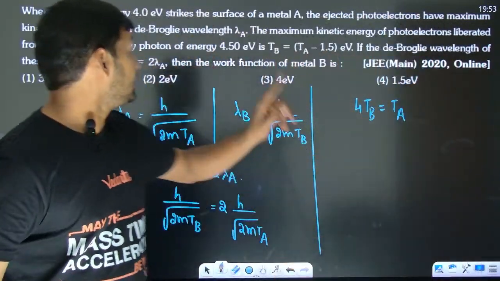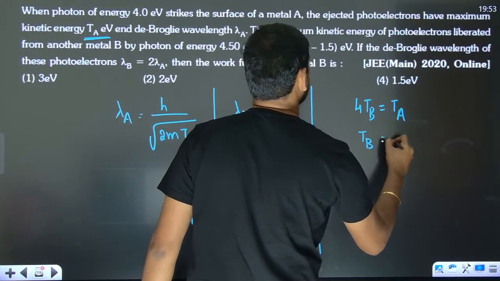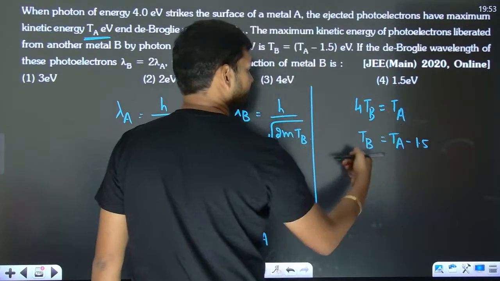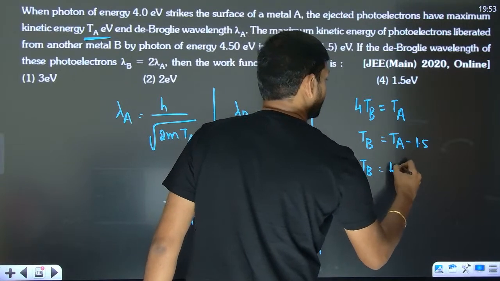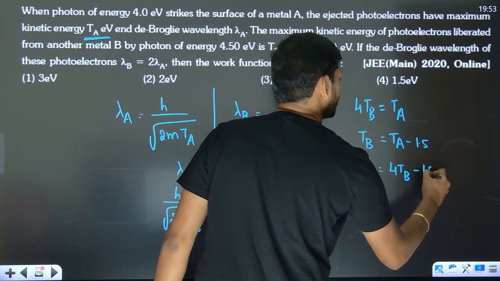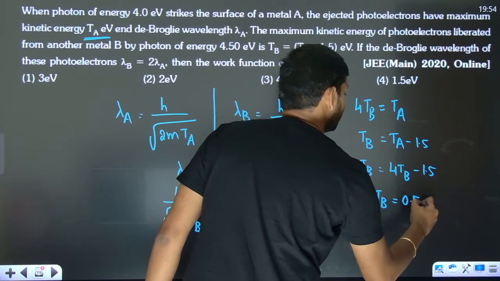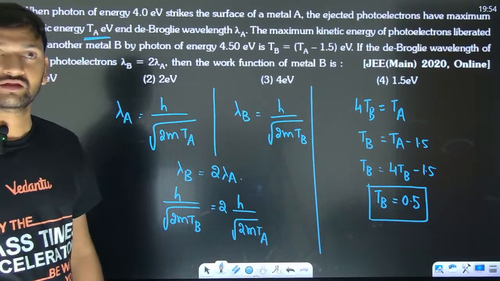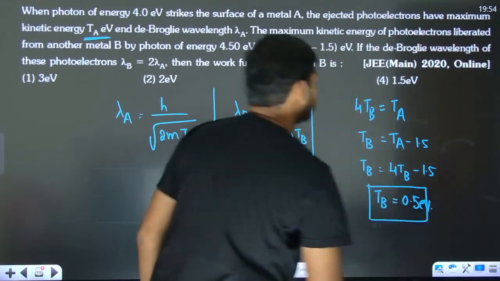Yes. And they said that TB is TA minus 1.5. So from here, TB is going to be 4 minus 1.5. So TB from here will turn out to be 0.5. Okay. So the TB value is 0.5 electron volt.